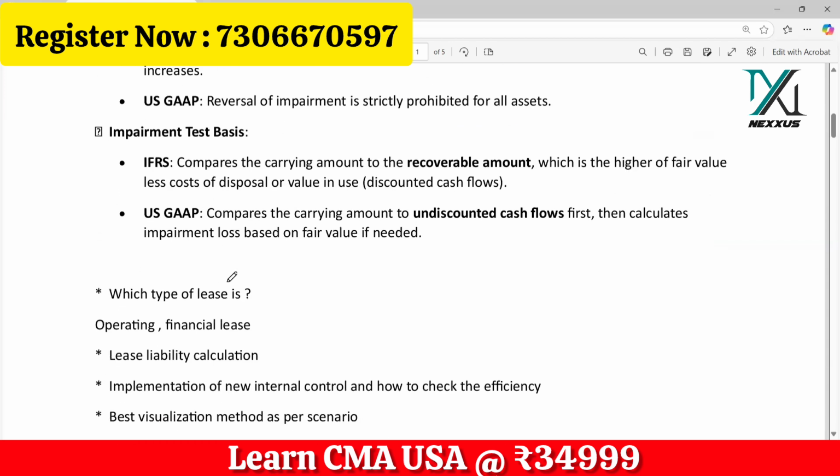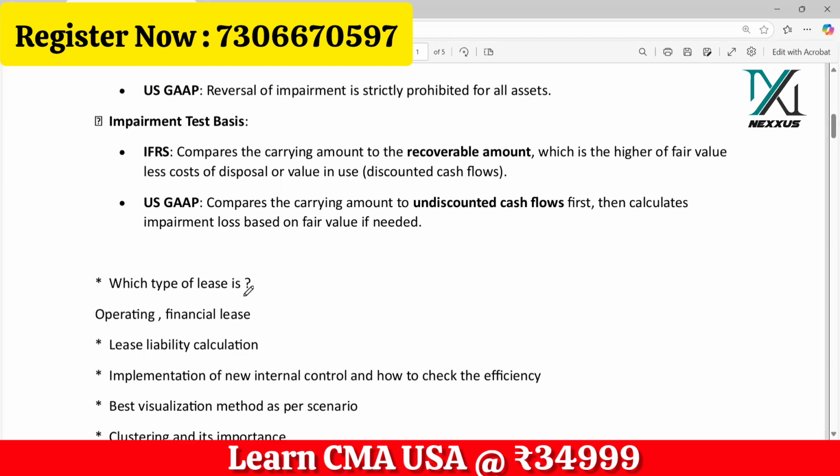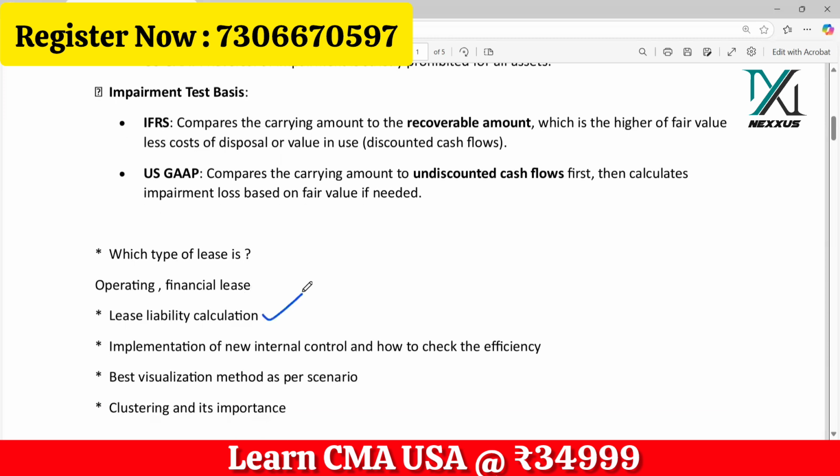Then there could be questions like what kind of lease, on the basis of scenarios, what kind of lease is mentioned. There could be operating lease, there could be financial lease. So you should know what is operating lease, what is financial lease, what is the difference between these kinds of leases. So how can you classify a certain lease as financial lease or as operating lease? So you should be very well versed with all these types of leases and their features. Then there could be questions regarding lease liability calculation.